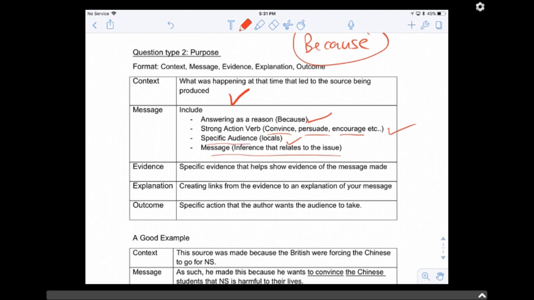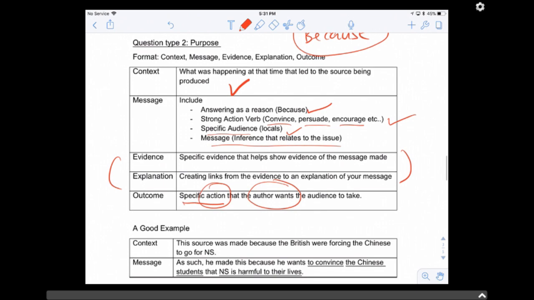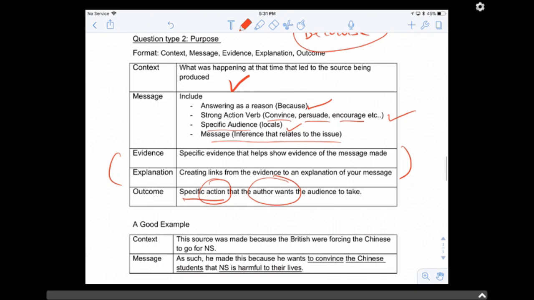Again, your message must relate to the issue and not be a topic in total isolation from everything else. Alright, so evidence and explain, this one is the same as the inference video. Make sure you do it properly, right? And finally, your outcome. What is the outcome? It is the action that the author wants the audience to take. So the message is going to be the reason for the outcome. The outcome is going to be the action that the author wants the audience to take.